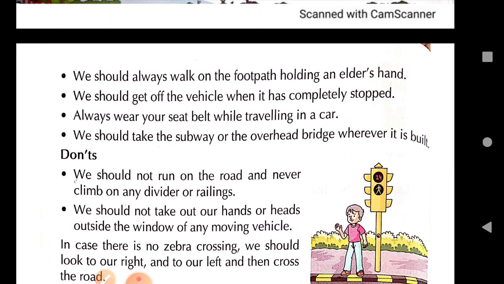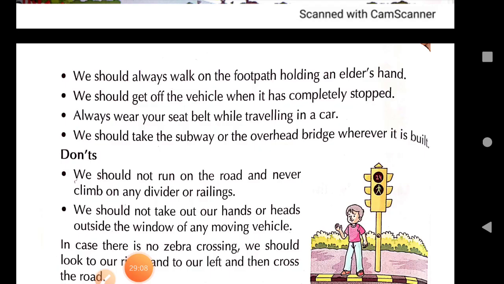For that matter, while boarding the bus or alighting from the bus, that means getting down from the bus, you must always stand in a queue. While getting down also, get down in a queue so that nobody gets hurt. Okay. And as I told you, do not move inside the moving bus.